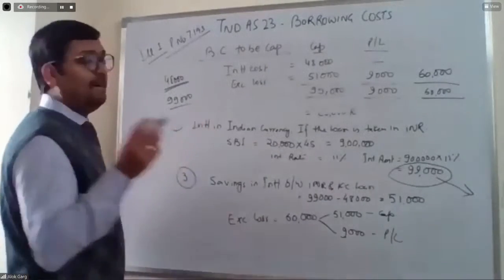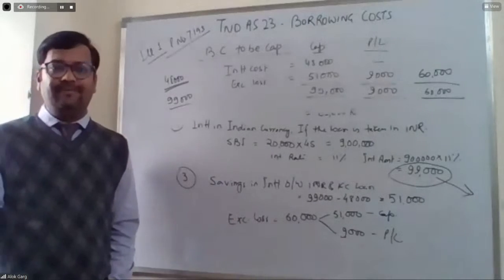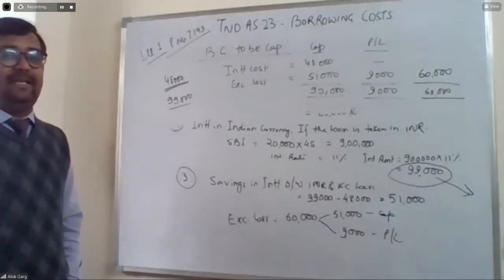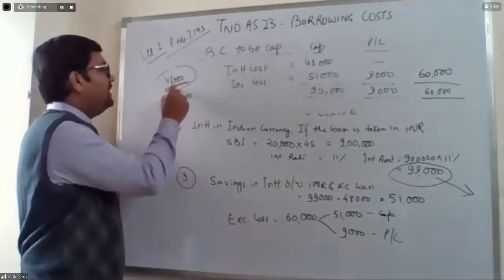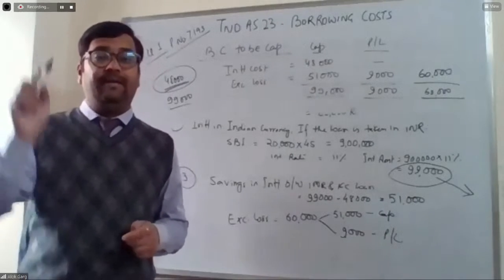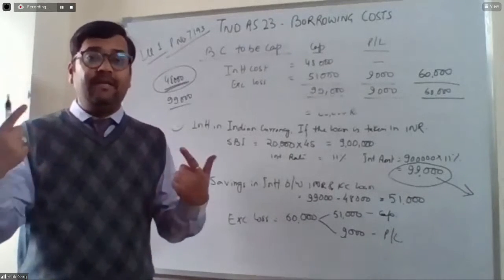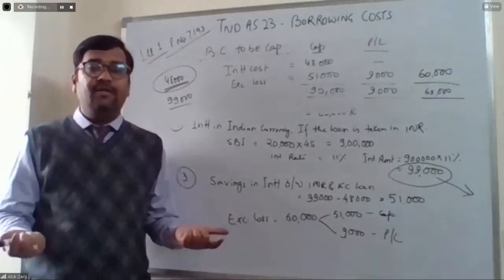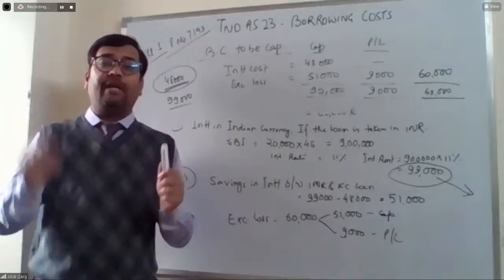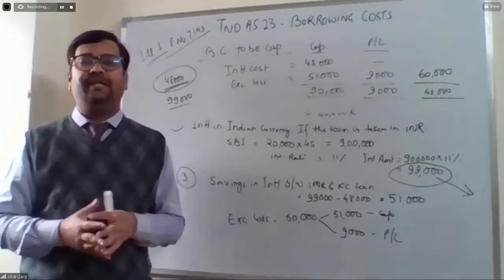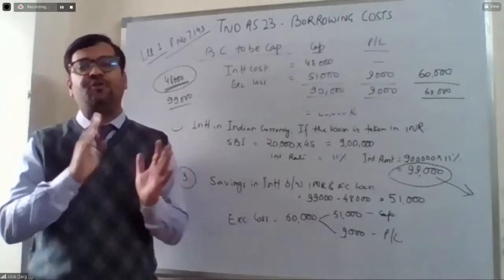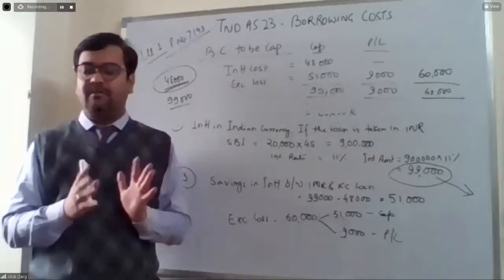For example, this 45 becomes 44, so there is a gain of 20,000. In this case, only this 48,000 is going to be capitalized. That gain will go to P&L because that is an abnormal kind of gain. So it does not mean we always need to capitalize 99,000. But in case of loss, the capitalization should not exceed 99,000.